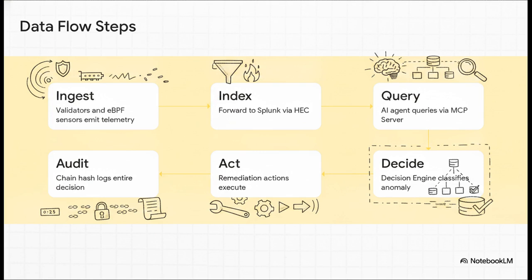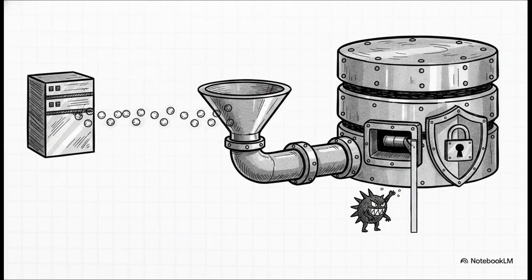You're literally watching raw proof of karma telemetry seamlessly transform into intelligent, autonomous action. It's like a giant puzzle coming together. Now, to make that whole cycle actually work, the Splunk integration mechanics have to be absolutely flawless. Every single validator node runs a Splunk Universal Forwarder. It uses an HTTP Event Collector, or HEC, token, specifically called the Agent Audit Token, to route all that telemetry right to the Critica Audit Index.